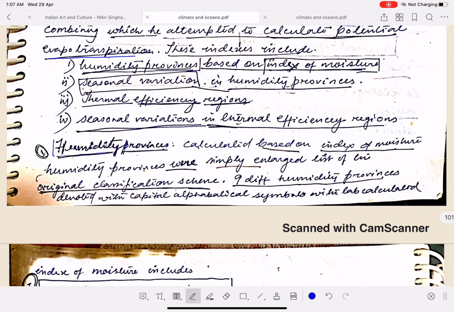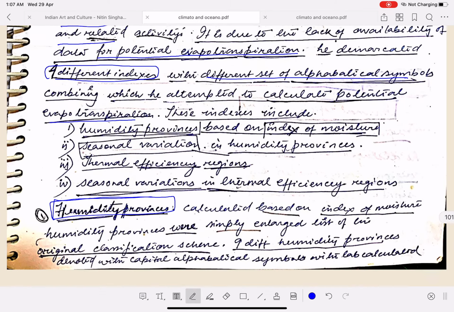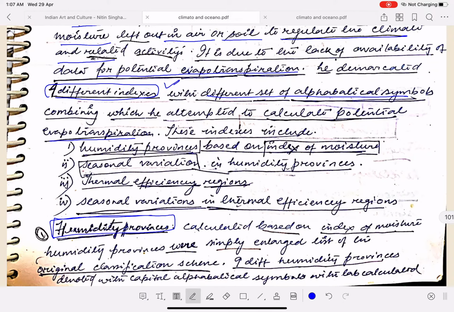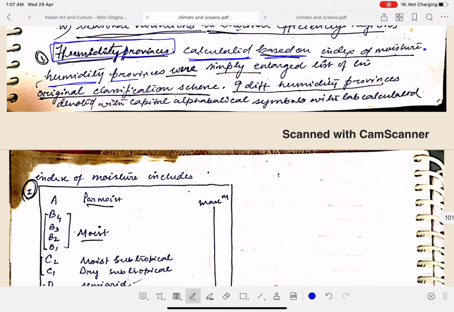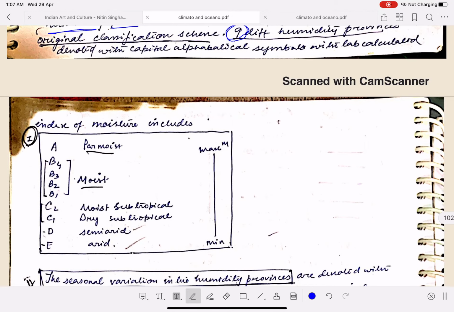The first table was of the humidity provinces. He formed four different indexes. The first was humidity provinces, calculated based on the index of moisture. Humidity provinces were simply enlarged from the list of the original classification scheme. Nine different humidity provinces were denoted with capital alphabetical symbols.